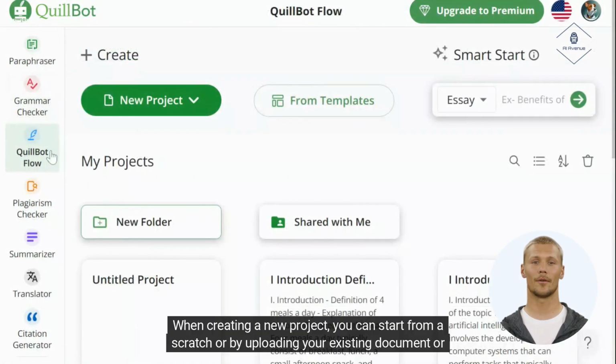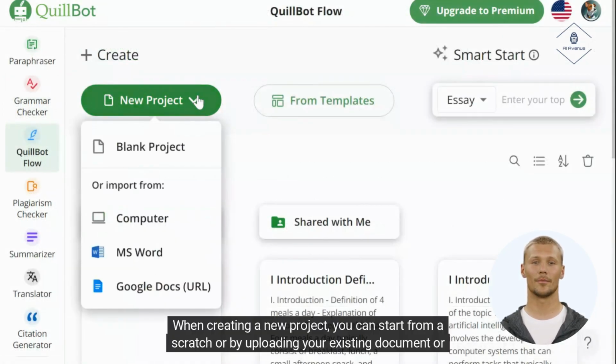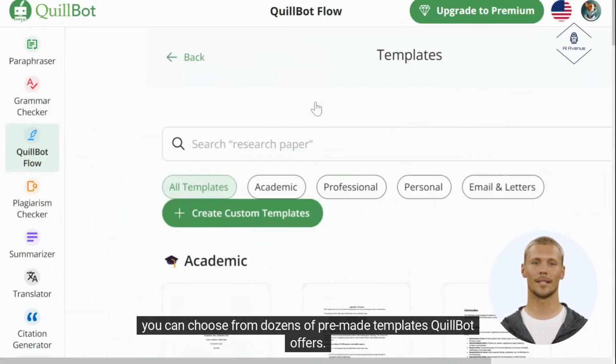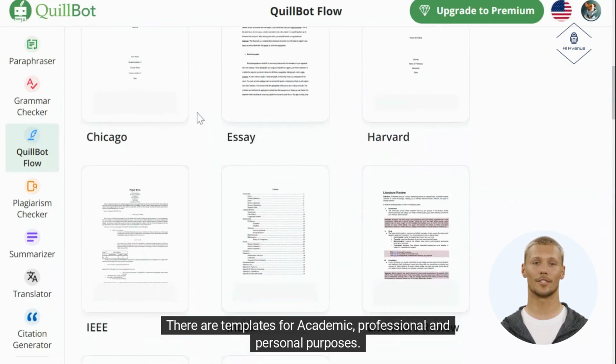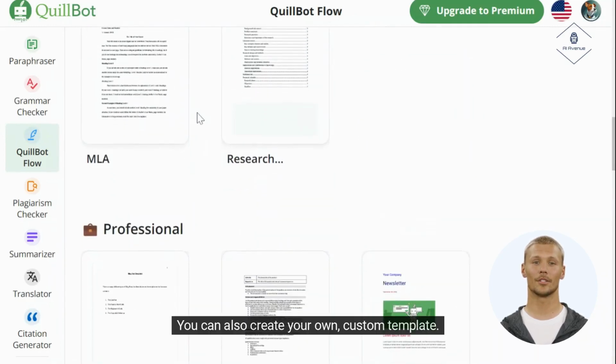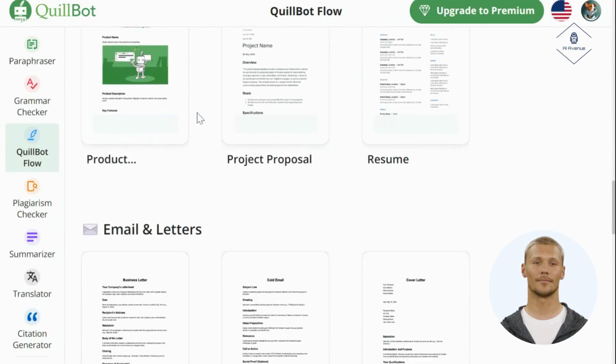When creating a new project, you can start from scratch or by uploading your existing document, or you can choose from dozens of pre-made templates QuillBot offers. There are templates for academic, professional, and personal purposes. You can also create your own custom template.